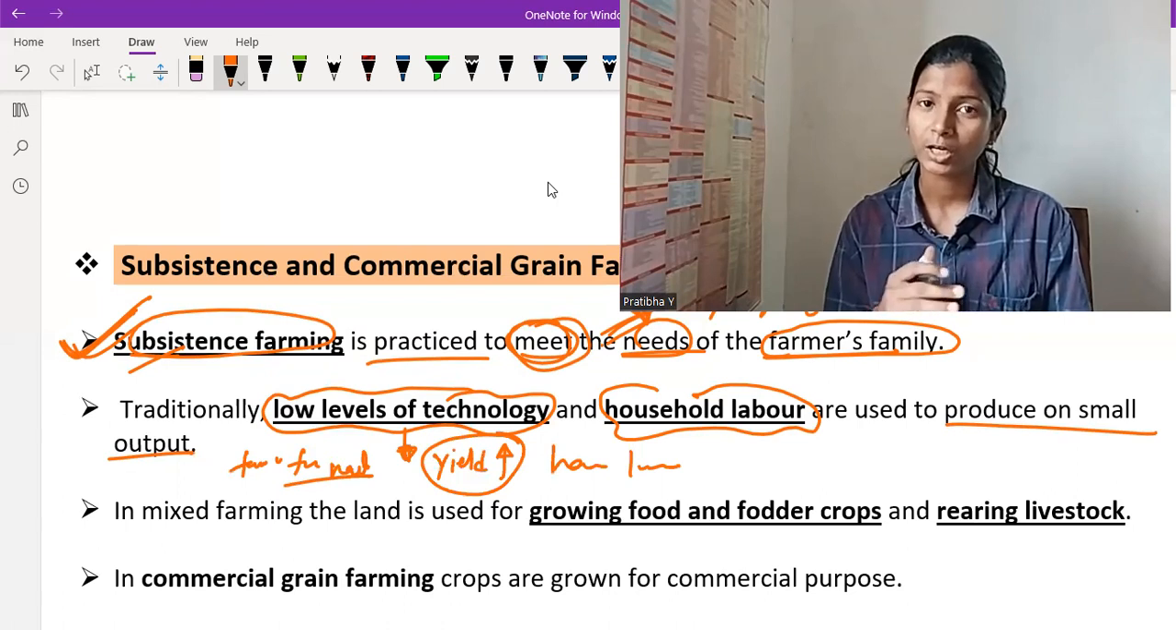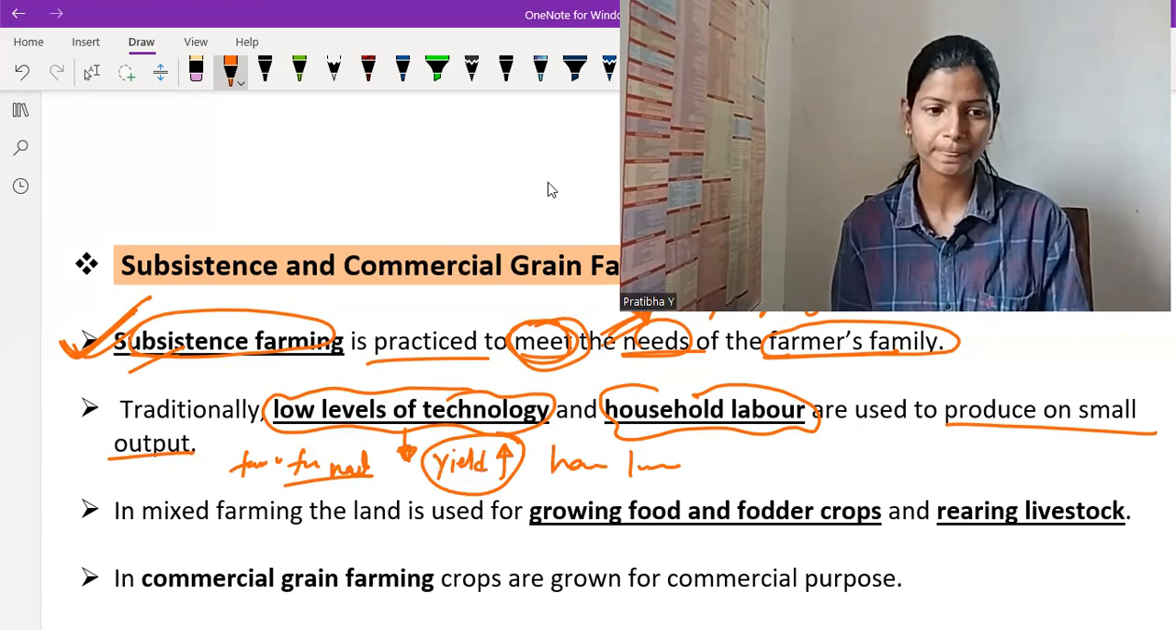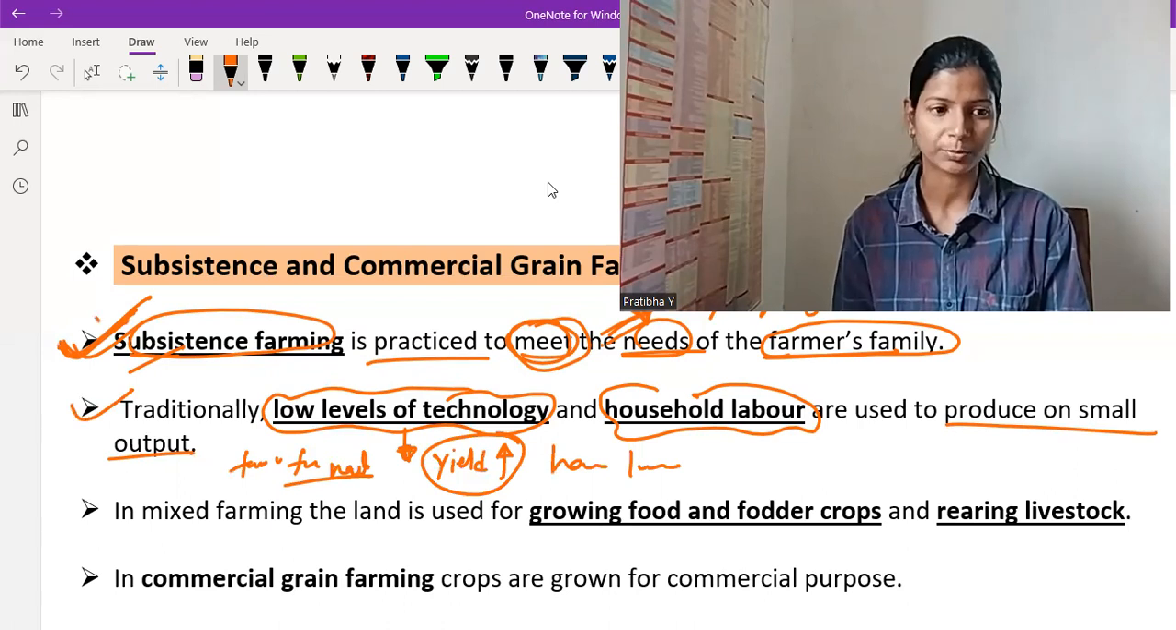That means not only household labor but labor from the outside as well as more complex technology, so that in one go we cut many plants as well as produce more grains. So these two points are related to subsistence farming. This next point is related to mixed farming.